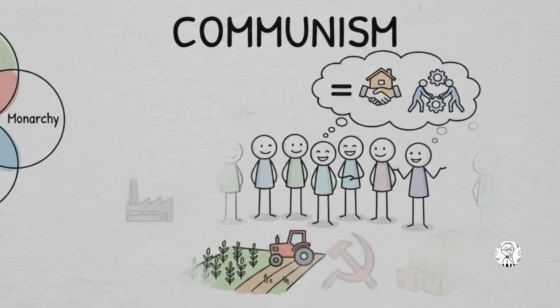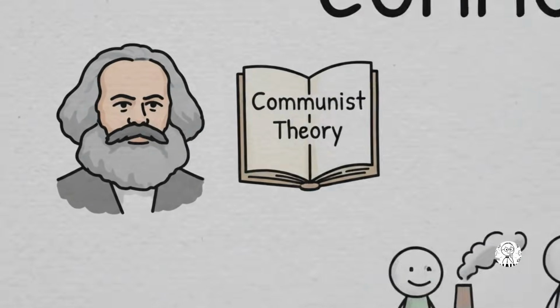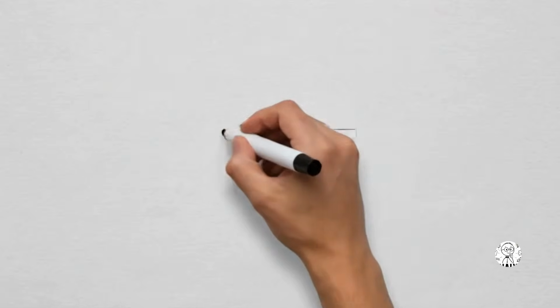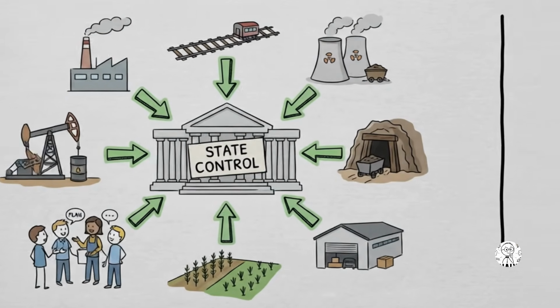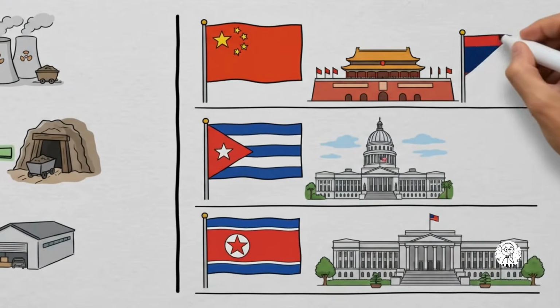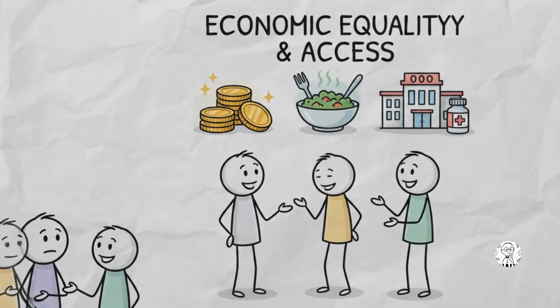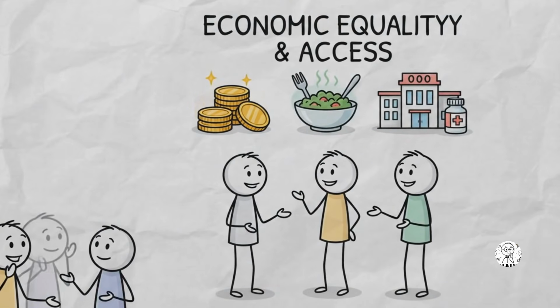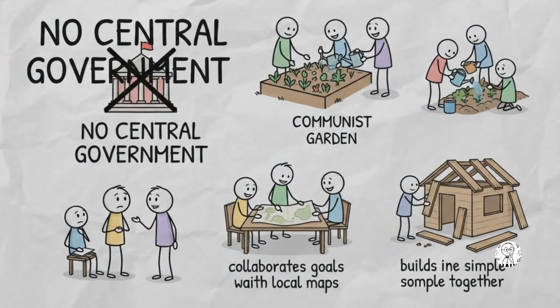Next comes communism. Communist theory aims for a classless society with common ownership of productive resources, and is based on Karl Marx's ideas. Communist governments have historically placed major industries and resources under state control. China, Cuba, Laos, North Korea, and Vietnam are commonly classified as communist states. Critics of communist systems point to political repression and restrictions on individual rights, while supporters point to goals such as economic equality and access to basic services.